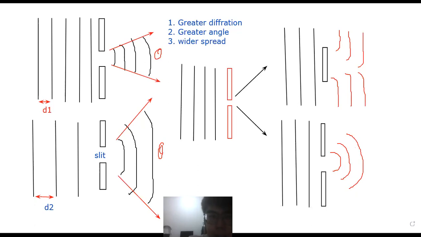This one depends, so you have to pay attention here. First, how do you get circular waves? It depends on the distance of the opening. Let's say I draw this one, and the distance of the opening, let's call it D. You compare the opening and the wavelength.